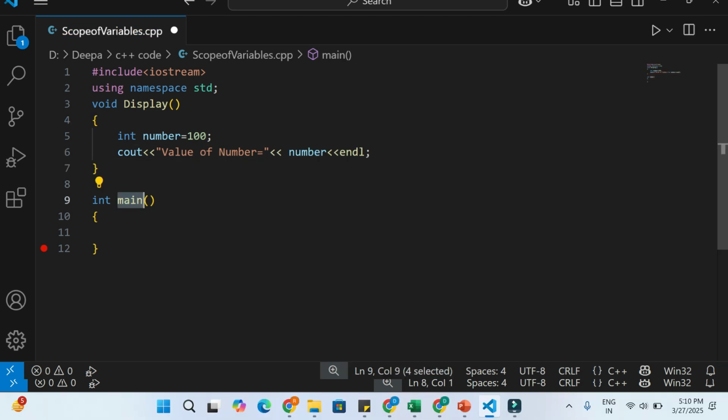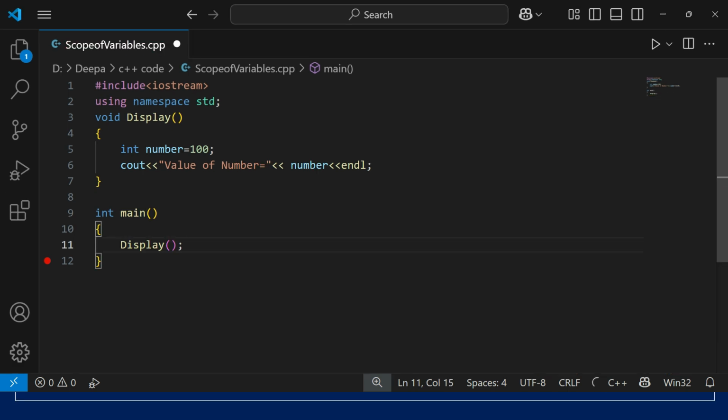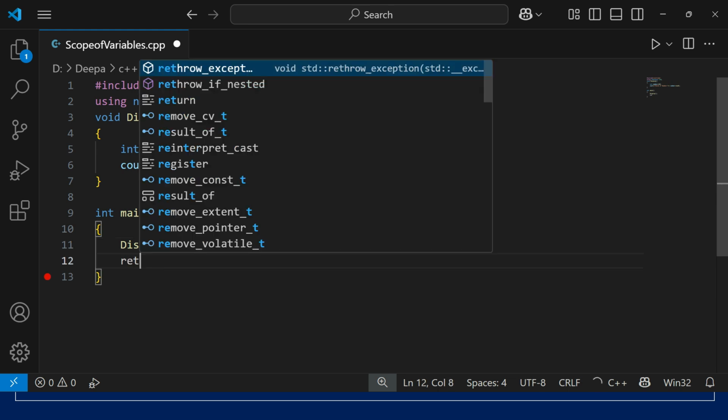As discussed, the main function gets called by the operating system or C++ framework. Similarly, we need to call this display function from somewhere. So we'll call it from the main function. This is the way we can give the name of a function and brackets. That's it.